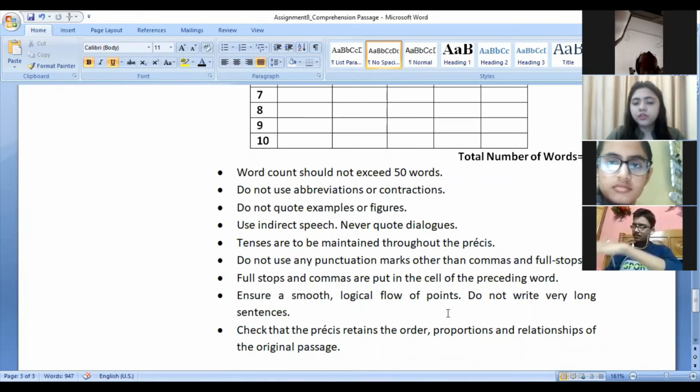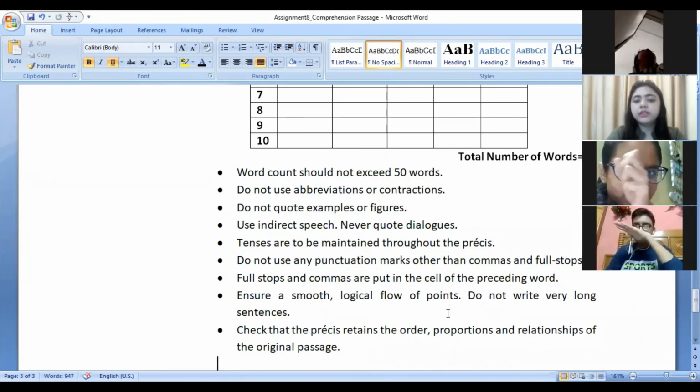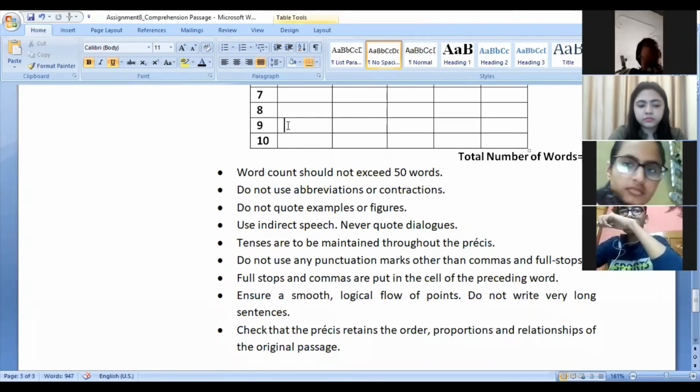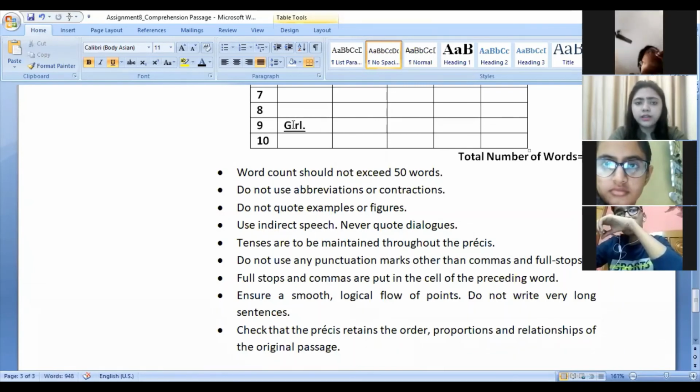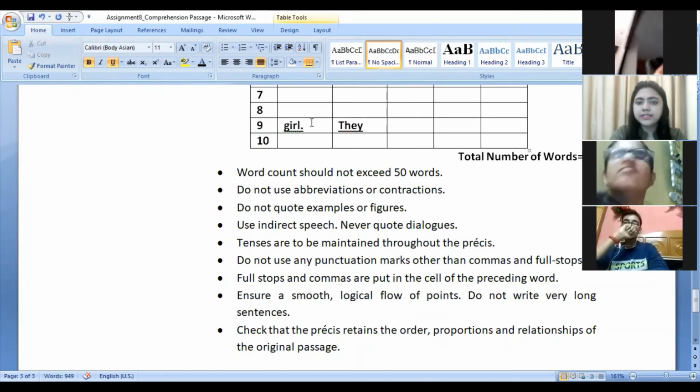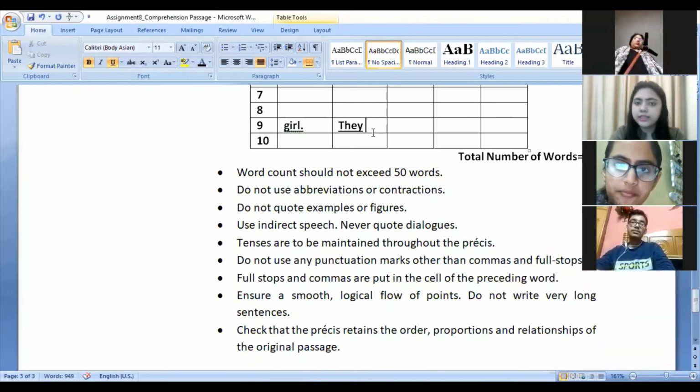And where do you put these punctuation marks? In the cell of the preceding word. Suppose here girl is written, so you will put a full stop over here only, and you will start another sentence, another word from here. Understood? So if one sentence is ending here, then you will place a full stop along with that last word of the sentence, and then in the next grid you will write the first word of the new sentence, right?